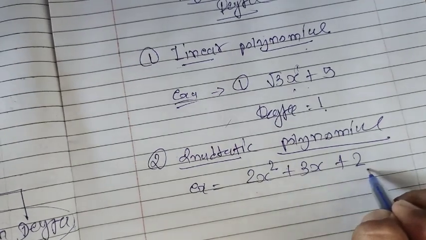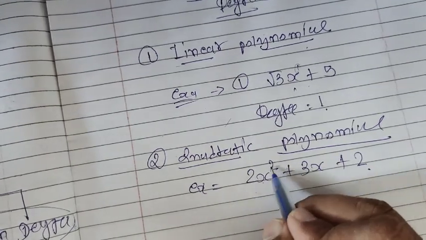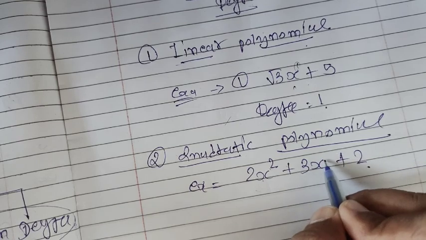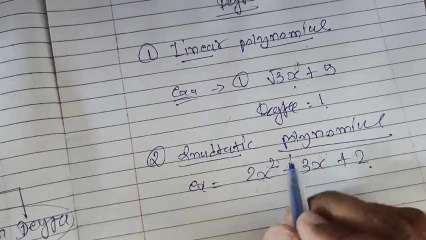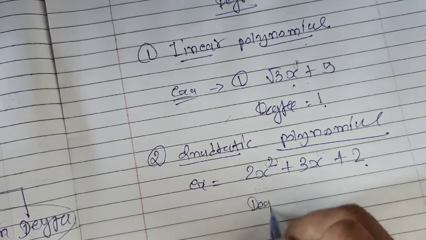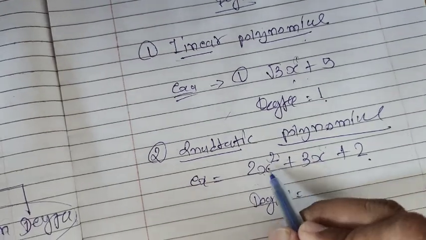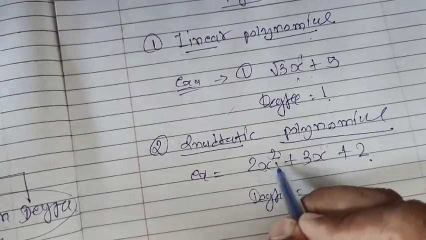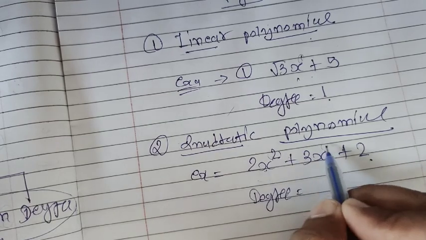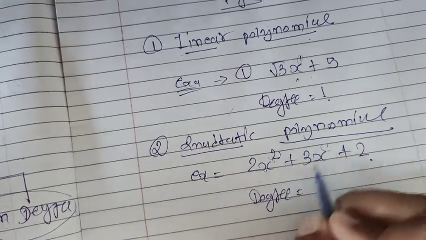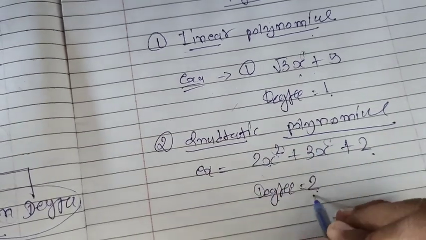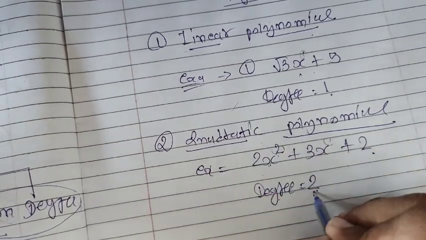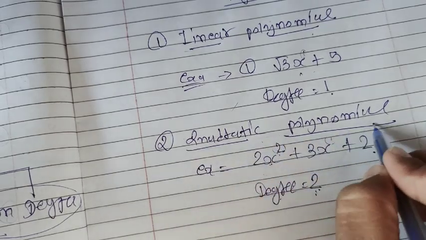Yes, because all the powers of x in the terms are whole numbers. 2 is a whole number, 1 is a whole number, so it is a polynomial. But what is the degree? Degree is the maximum power of the variable. 2 is the maximum, so the degree is 2, so it is called a quadratic polynomial.